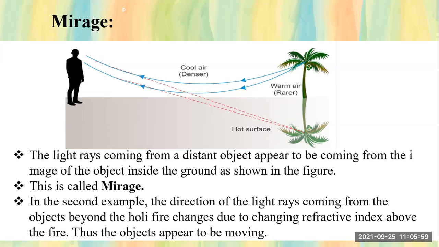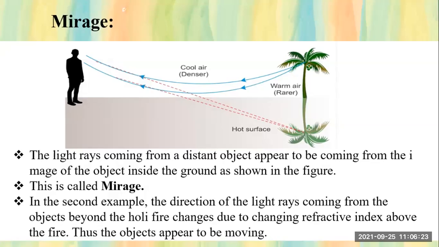Refraction of light between which two media? Between the denser and rare medium, that is cool air and warm air. When light passes from denser to rare, it goes away from the normal, and when it passes from rare to denser, it goes towards the normal. Hence, we can see this mirage here, and this is called the mirage.